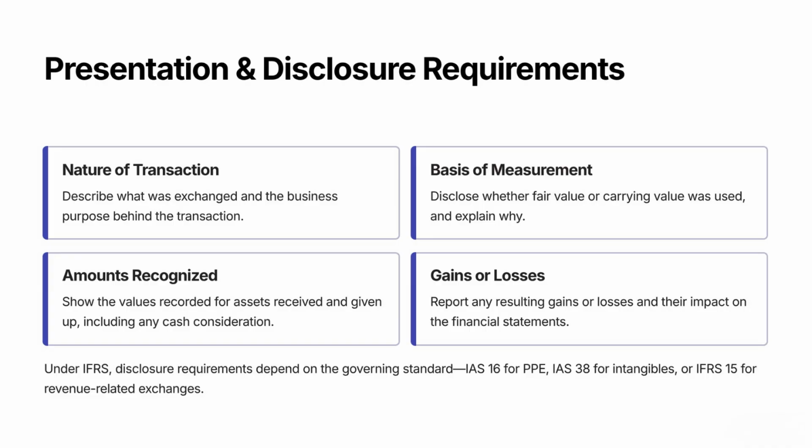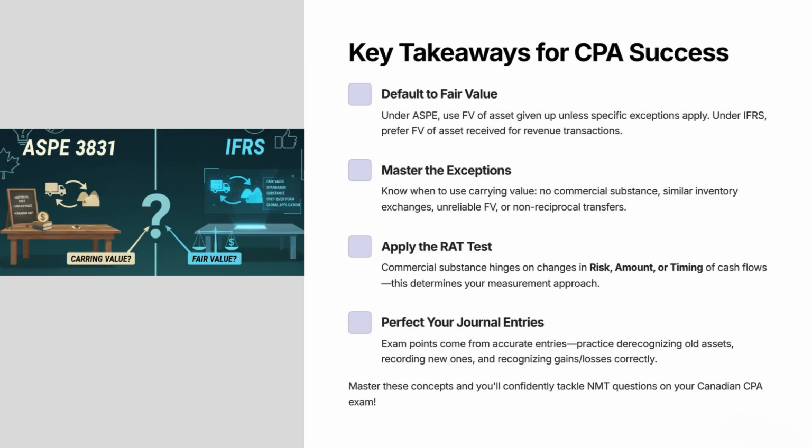So now let's wrap everything up with a quick summary. NMTs equal exchange of non-cash items. ASPE: use FV of asset given up, unless exceptions. IFRS: use FV of asset received, especially in revenue cases. Exceptions: no commercial substance, similar inventory, unreliable fair value, non-reciprocal transfers to owners. Always check for commercial substance using RAT: risk, amount, timing. And don't forget the journal entries, because that's where exam points are often earned.